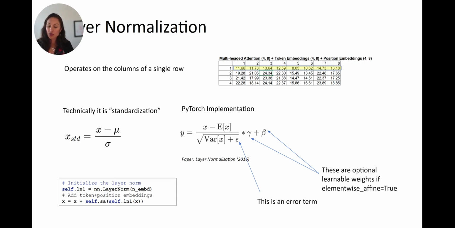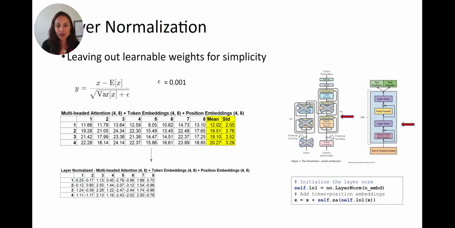Normalization helps improve training and performance in a number of ways. I'll just leave it at that for the purpose of this video, but you can certainly read more about that. And here in our spreadsheet, I got the mean, I got the standard deviation, and just calculated it out. So fairly simple, right? And here it is in the code. You just call layer normalization, and it does it for you, and done. No big deal.